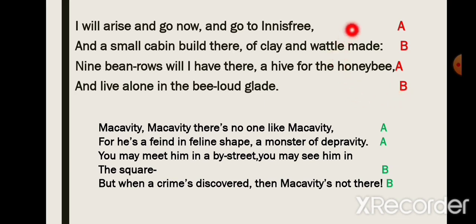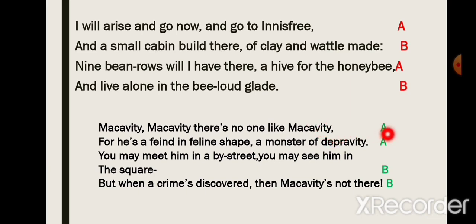Now here in this stanza, the rhyming scheme is A, B, A, B. Now let's look at this poem. The stanza has been taken from Macavity the Mystery Cat from class 8's textbook. Macavity, Macavity, there's no one like Macavity, for he is a fiend in feline shape, a monster in depravity. Now if you see, the line here ends with Macavity and this one ends with depravity. These both sound the same.